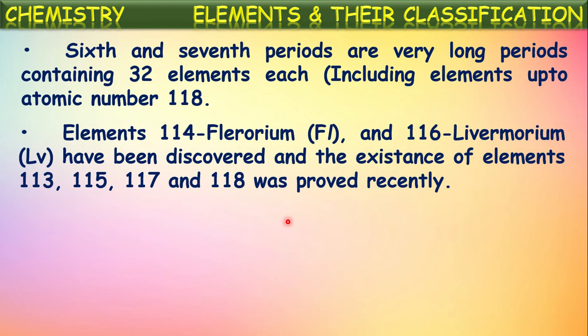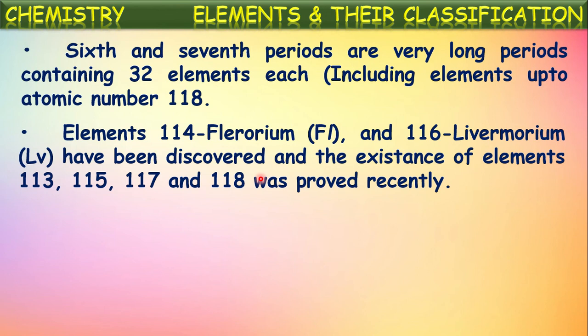Elements 114, flerovium, and 116, livermorium. These two were discovered recently, and the existence of elements 113, 115, 117, and 118 was proved recently. So the modern periodic table is completely filled with 118 elements. In the earlier days, it had some blanks, as these elements were not found at that time. Now, recently, they have discovered these elements also. By that, it is completely filled with 118 elements.